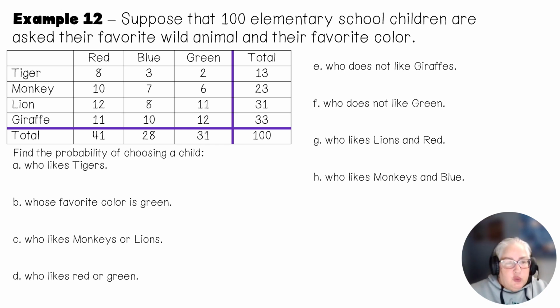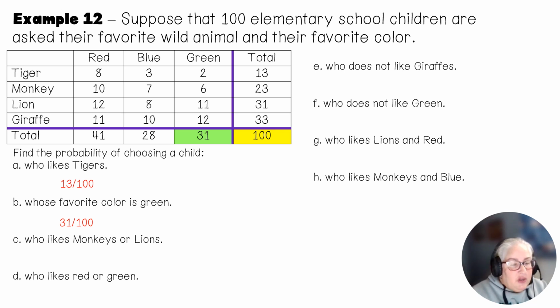So let's look at the first one. It says we're going to choose a child at random, and we want to find the probability of choosing a child who likes tigers. If I look at that, I see that 13 children like tigers. So my answer is going to be 13 out of 100. Now, I want to find the probability that I pick somebody that likes green. Well, there are 31 children that like green. So that would be 31 out of 100.